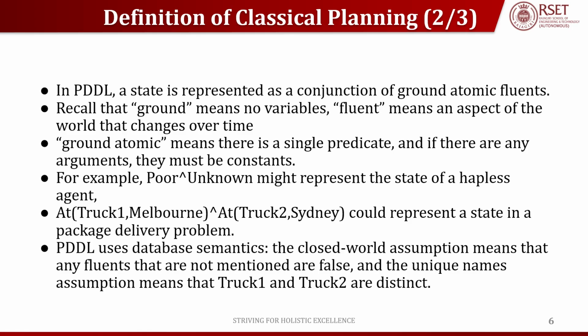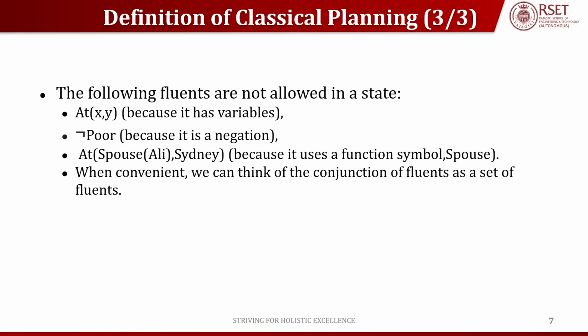Now we'll see which fluents are not allowed in a state. The first one is At(x, y). In this case there are two variables, and variables are not allowed in a state. The next one is negate Poor. There is a negation, so that is also not allowed. The next one is At(Spouse(Ali), Sydney). In this case there is a function, so functions are also not allowed. Spouse is a function, and that function is not allowed. States must contain simple factual statements only.